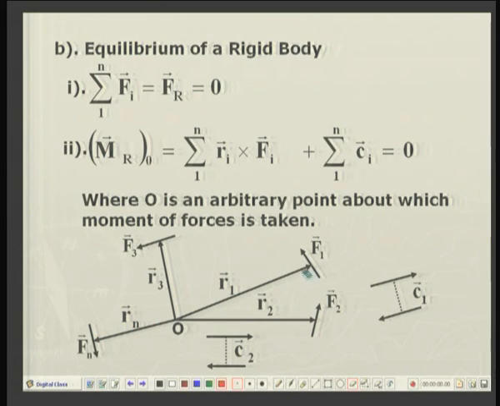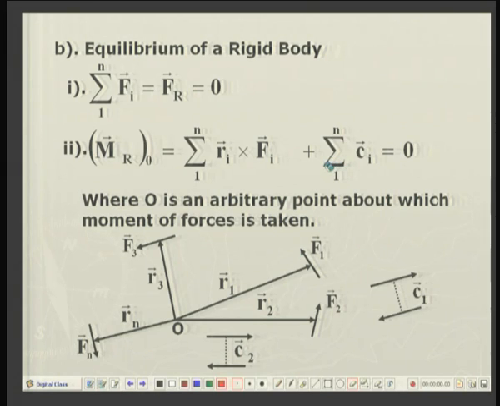So, the moment of the force F1 about O is R1 crossed with F1. Similarly, for F2, R2 crossed with F2, etc., up to Rn crossed with Fn. These first set of terms are the moments of forces about point O.